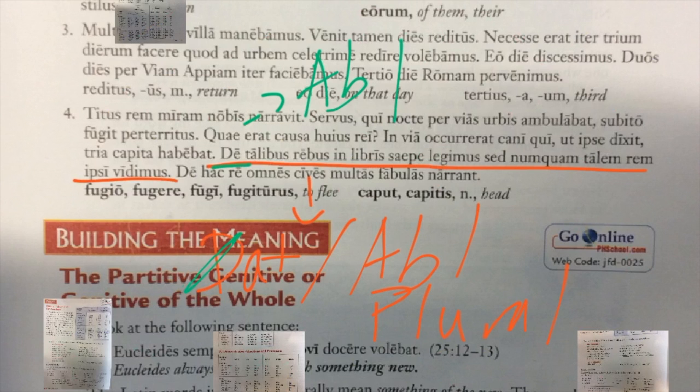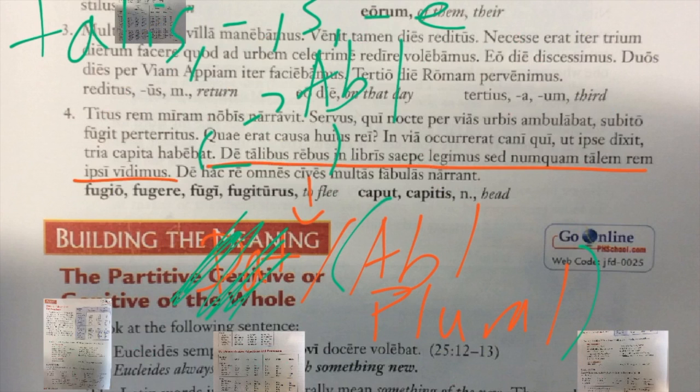So as a result, it can't be in the dative case. So I can confidently say that rebus here is going to be ablative plural. You also have another adjective thrown in there, talibus, which is from talis, a third declension adjective that means such or like this or of this kind.